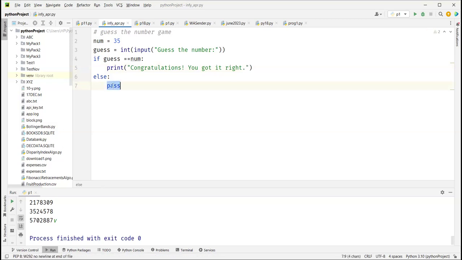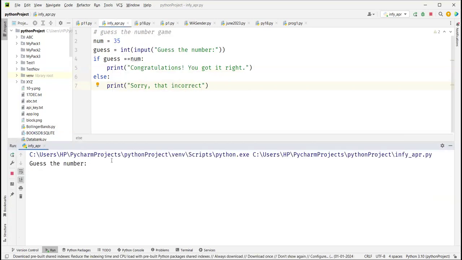One sec. Yes. So here I will say print, sorry, that's incorrect. Simple. Now when you run this, if we guess it right, 35, it says you got it right. And if we enter something else, it will say incorrect. Now let's make it repetitive in nature, so that if you get it wrong, then you can try again. So here I'll say, sorry, that's incorrect.